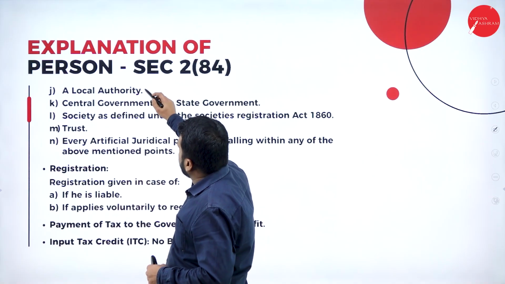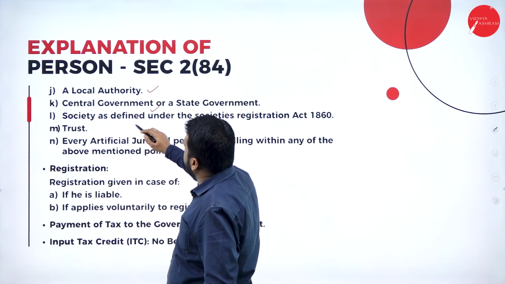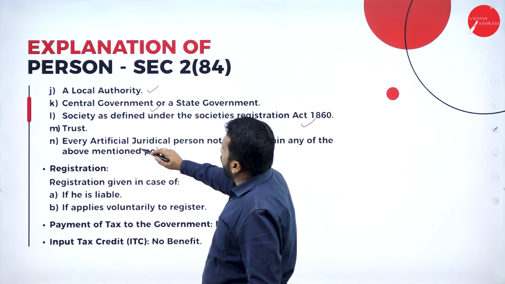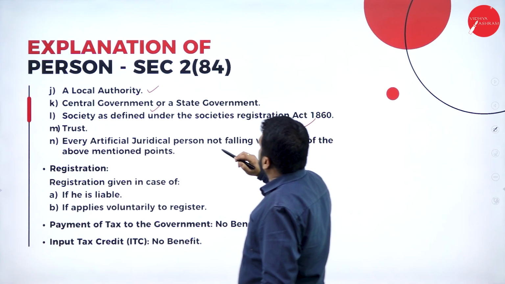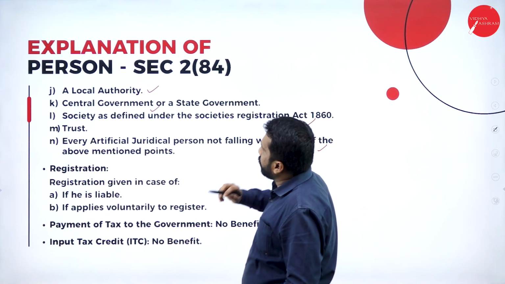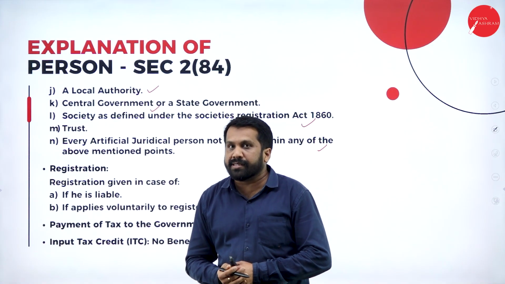Next, any local authority, central government or state government, society as defined under the Societies Registration Act, and every artificial juridical person not falling within any of the above-mentioned points comes under person.